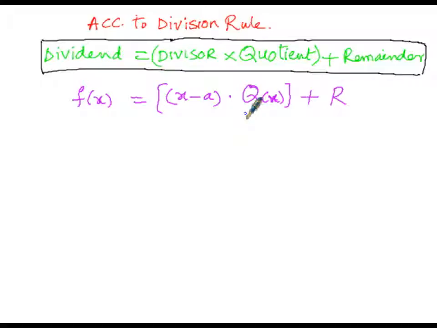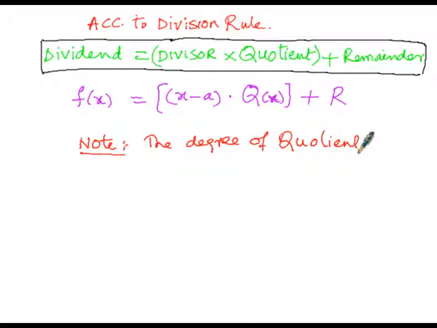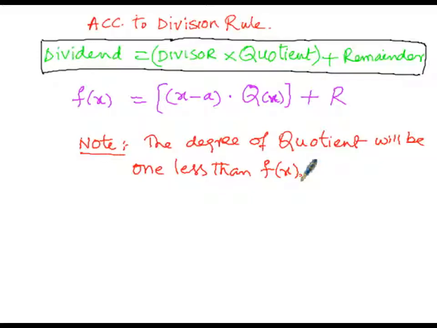So here we can write it as a note: the degree of q, that is the quotient, will be 1 less than the dividend, which is f of x, and r is a constant.